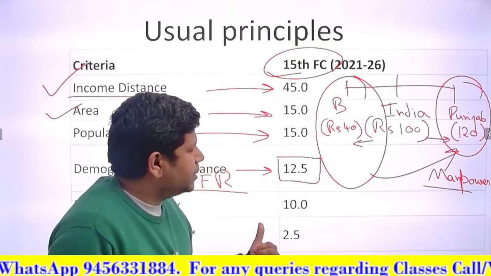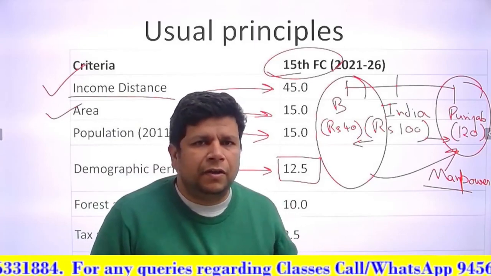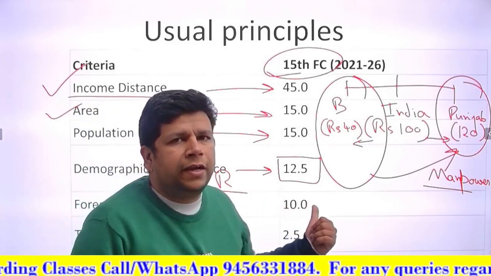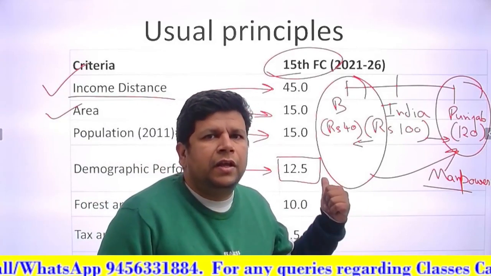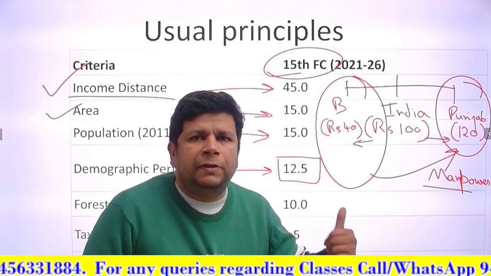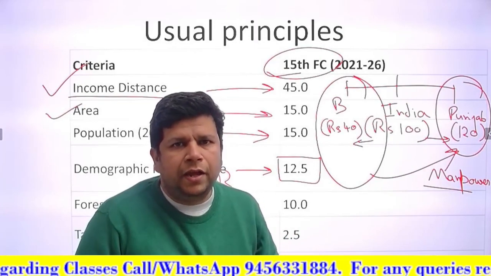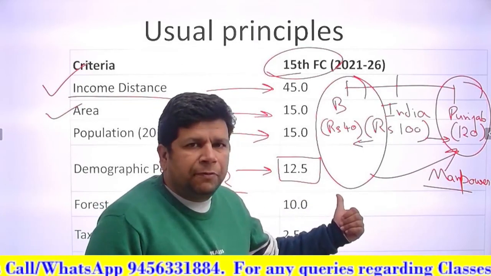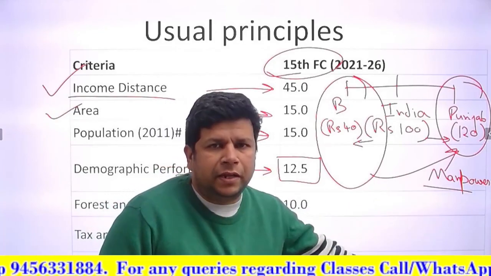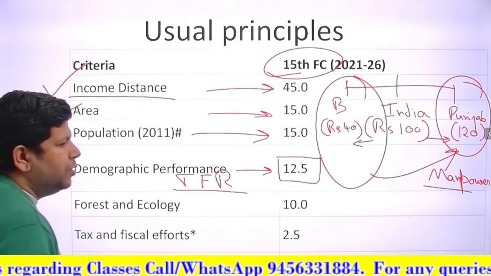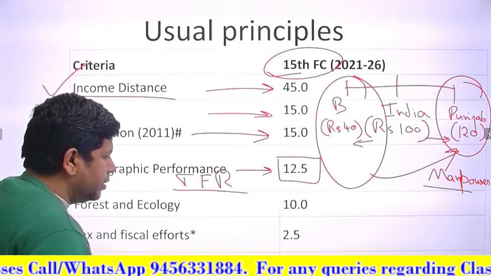Basically states like Kerala will benefit with this demographic performance included in the criteria for money devolution, and states like Bihar will suffer because their TFR is like 3.6 or something. Okay, so if you improve your performance, you will get more money. That is the idea, so that states can actually work on reducing the population.